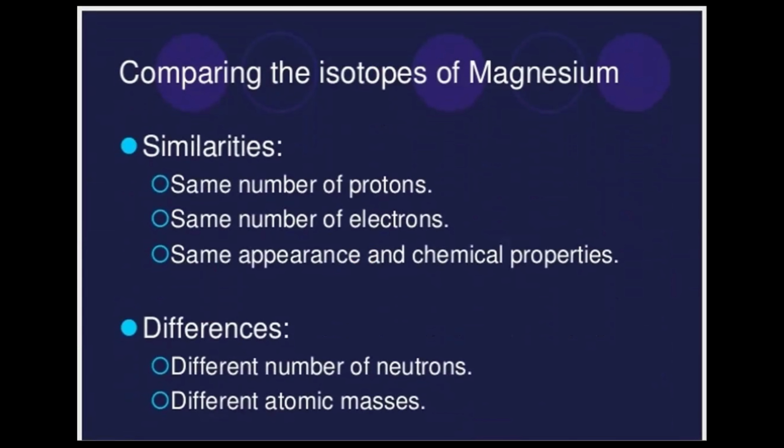Now, let's compare the isotopes with reference to the similarities and differences. When you talk about the similarities, what are they? They have the same number of protons and the same number of electrons, because in an atom, the number of protons is the same as the number of electrons. So whatever the number of protons you have, the same number of electrons. The proton number in magnesium is 12, so the electron number will remain the same, that's 12.